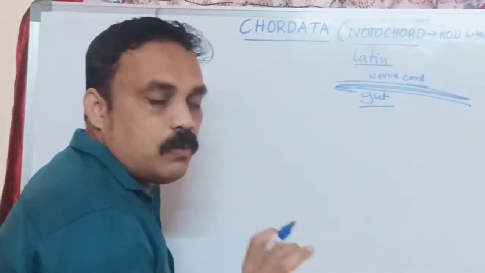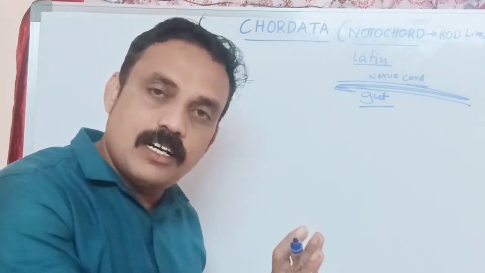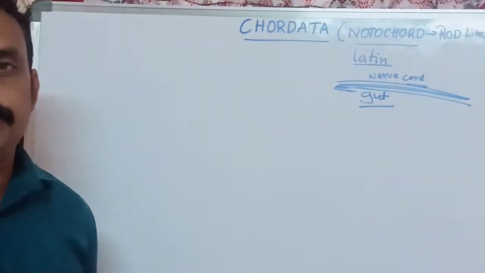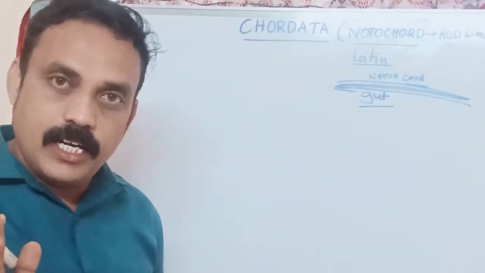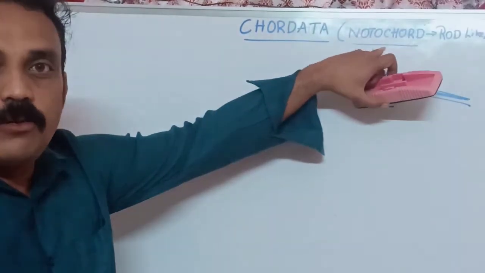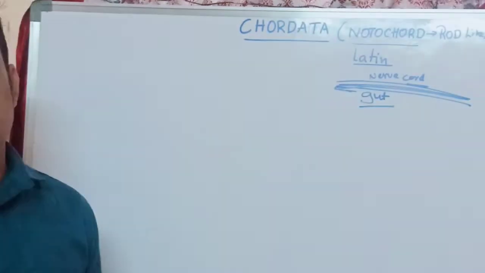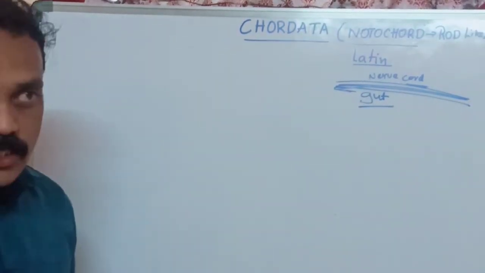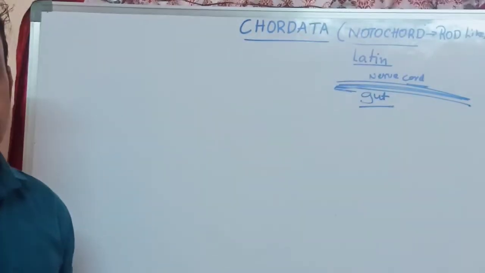You have to remember the main difference between non-chordata and chordata: in chordata, notochord is present. What is notochord? Notochord is one flexible rod-like structure located between the gut and the dorsal nerve cord.